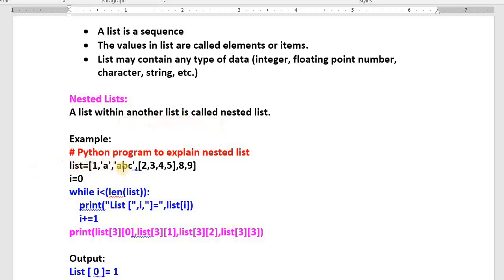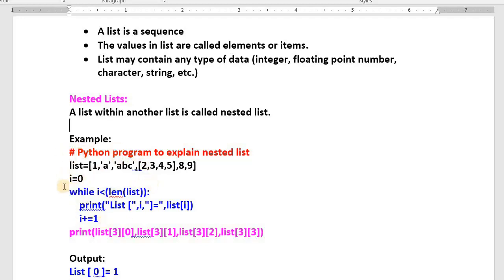Here I am trying to create one simple list. In this list you can see the first value is of the type integer, the second one is a character, the third one is a string, and the last two are integers. But see here one more interesting thing. In the list you can find one more list. This is what we call nested list.